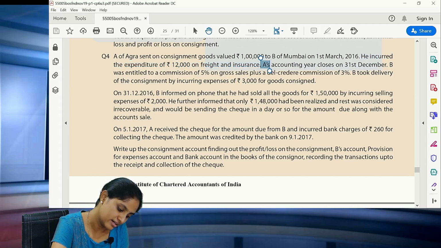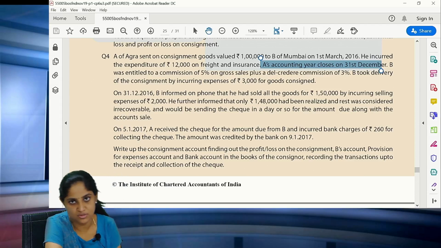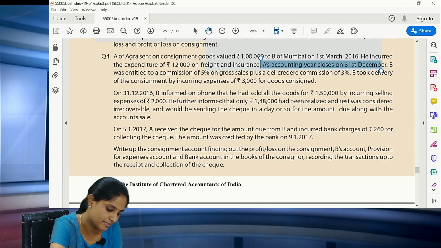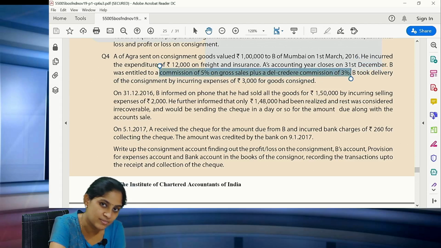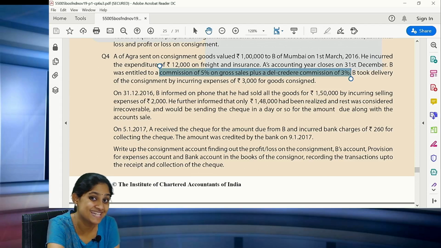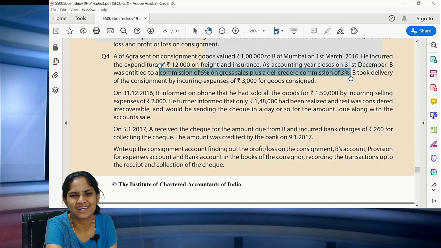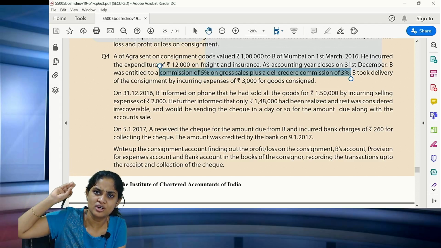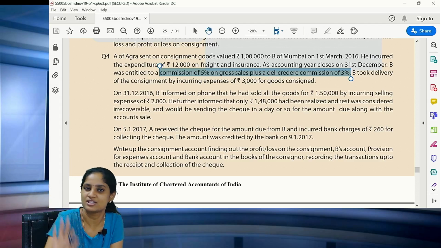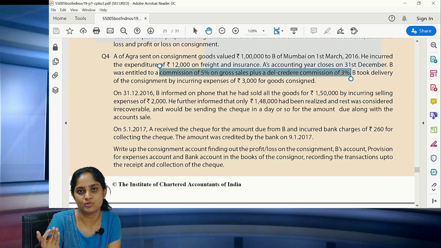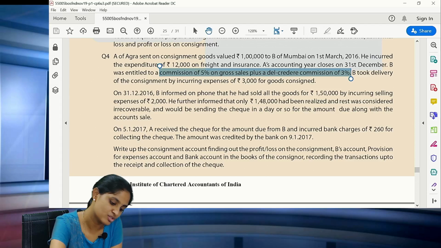A's accounting year closes on 31st of December, so from 1st March to 31st of December. B was entitled to a commission. All of you please see, 5% on the gross sales plus a commission of 3% which is del credere. So the moment you see del credere, no change. Normal commission is on the gross sales, and del credere commission is also on the gross sales. You can add the percentages and show them together, or you can show them separately. But in your textbook, they are all showing it separately. So show normal commission separately, del credere commission separately.